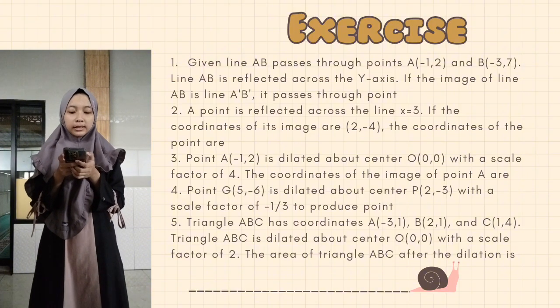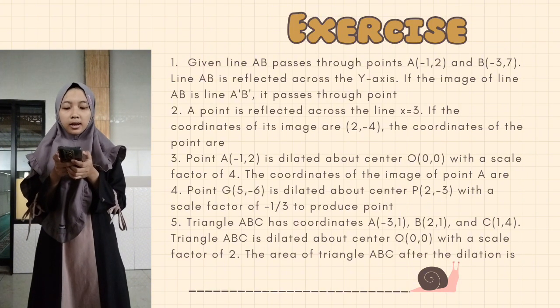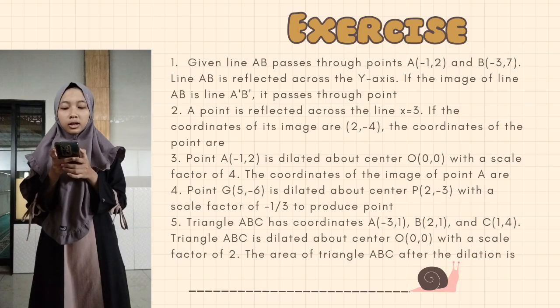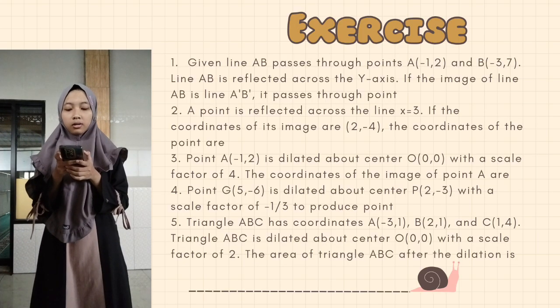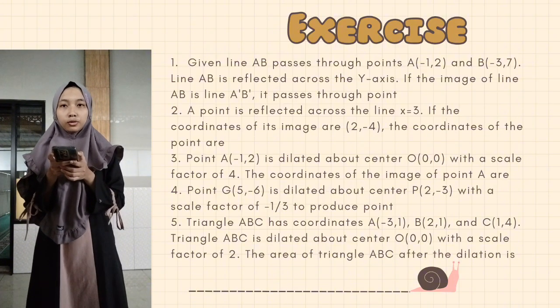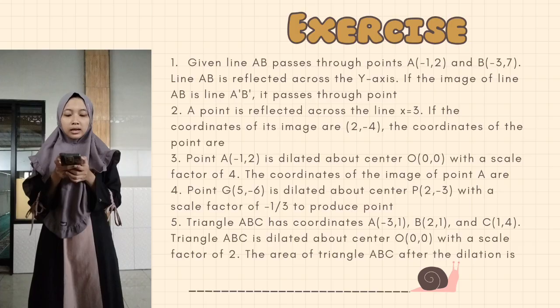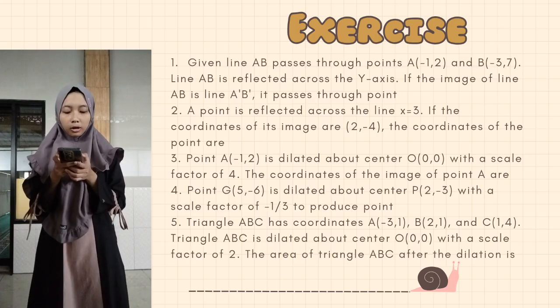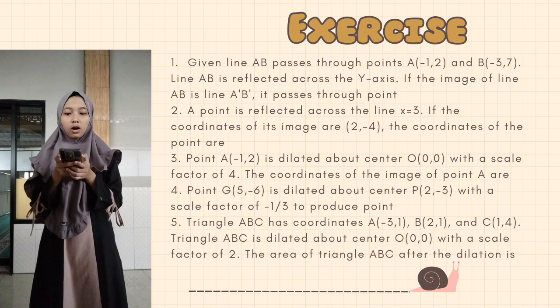If the coordinates of its image are (2,-4), the coordinates of the point are... Number 3, point A(-1,2) is dilated about center O(0,0) with a scale factor of 4. The coordinates of the image of point A are...